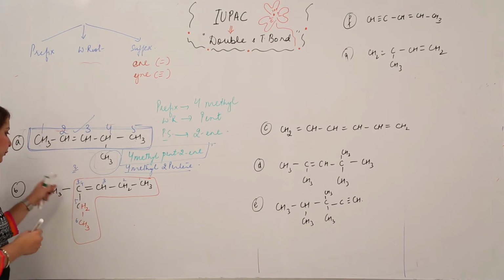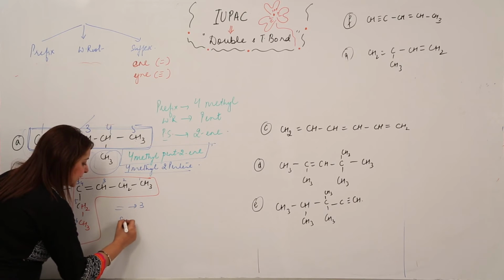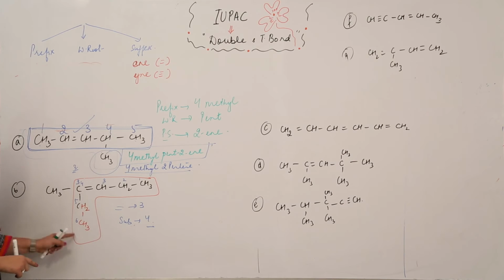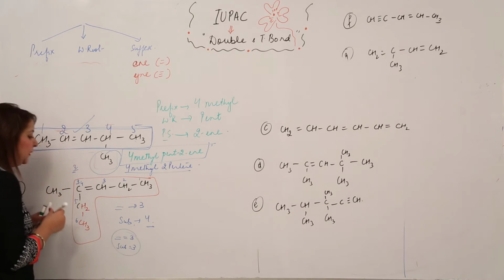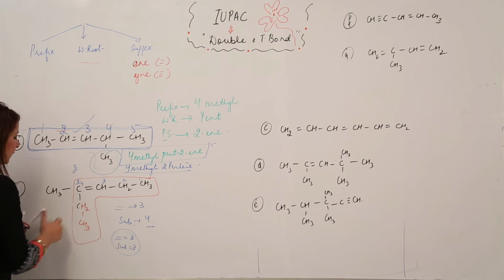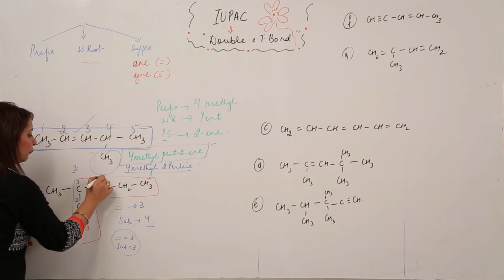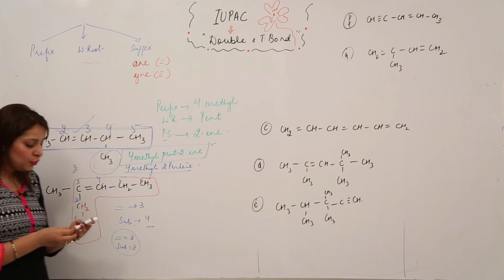But if I number from this side, the double bond is getting 3 number, but substituent is getting 4 number because it is attached to this carbon, right? But if I number from this side, then double bond is also getting 3 number and substituent is also getting 3 number. So that means our preference will go from this side. That means 1, 2, 3, 4, 5 and 6, right? So this is how we are going to number it.